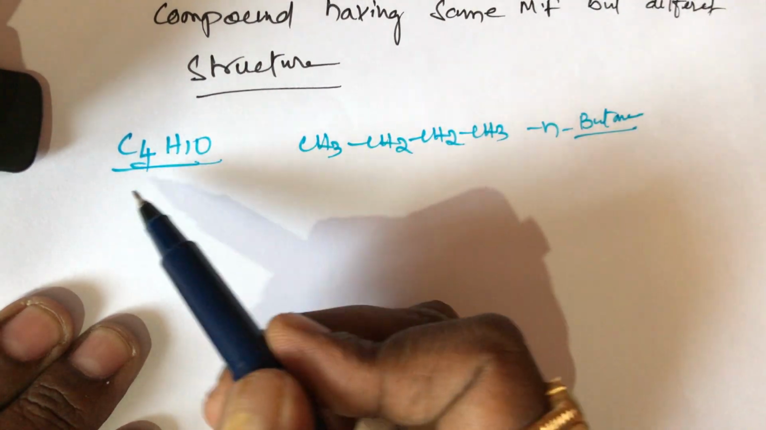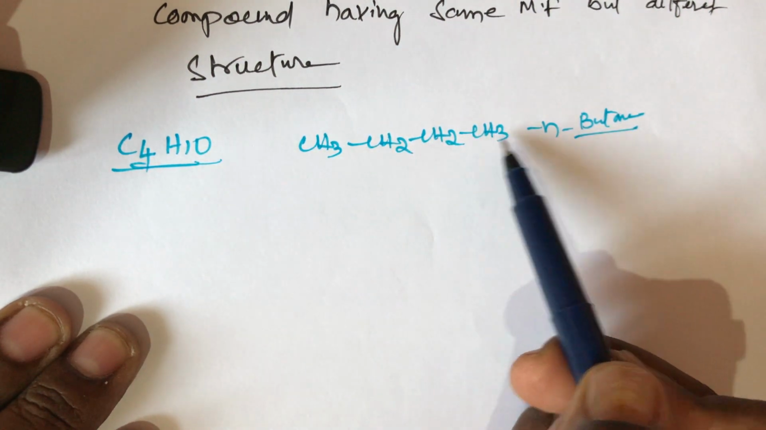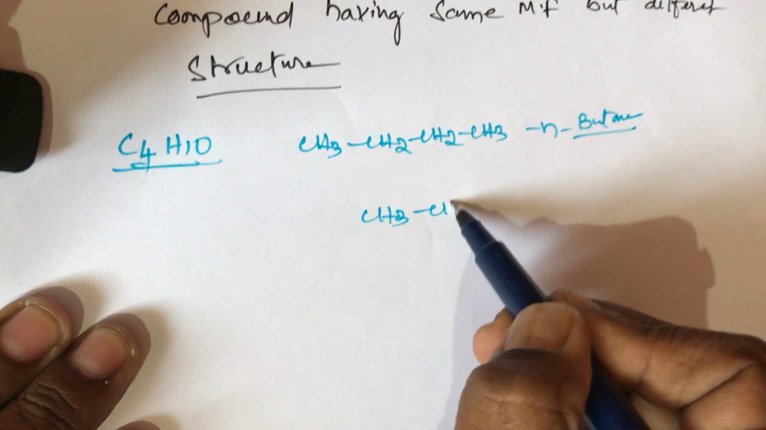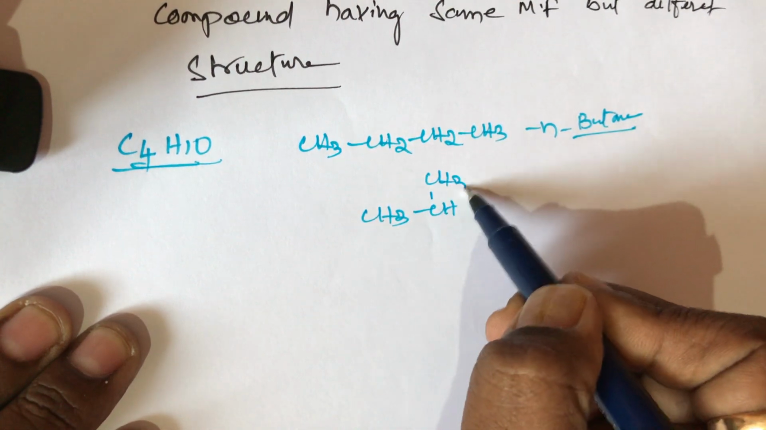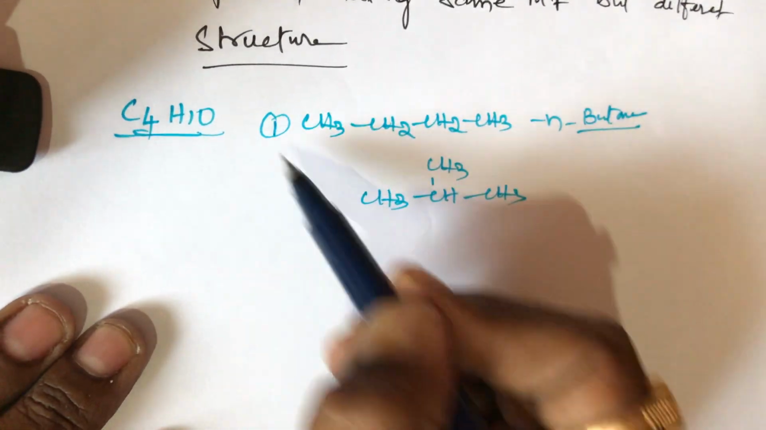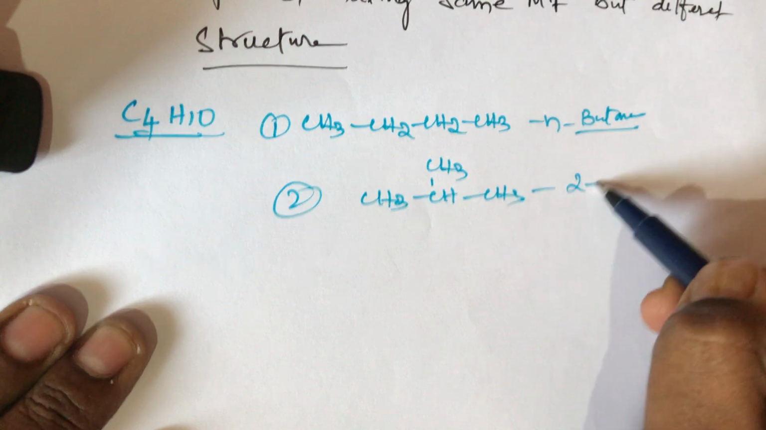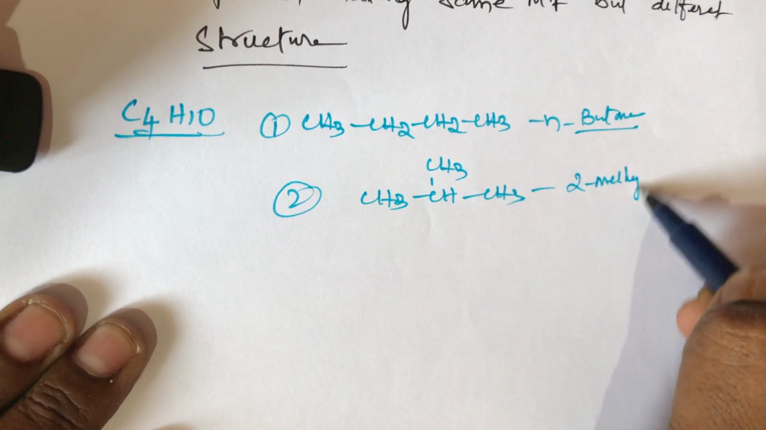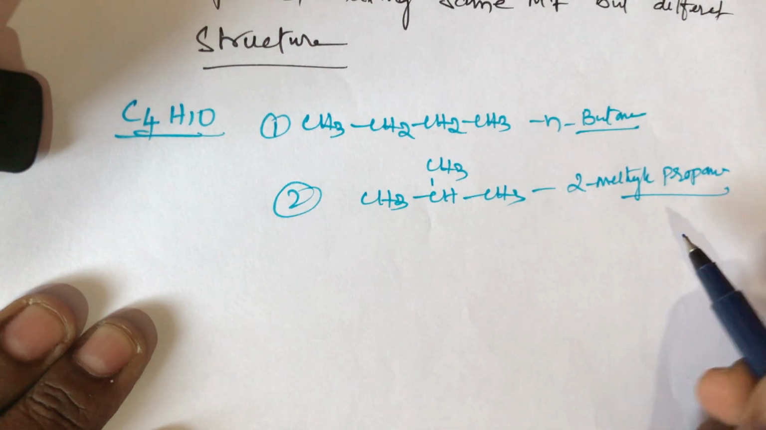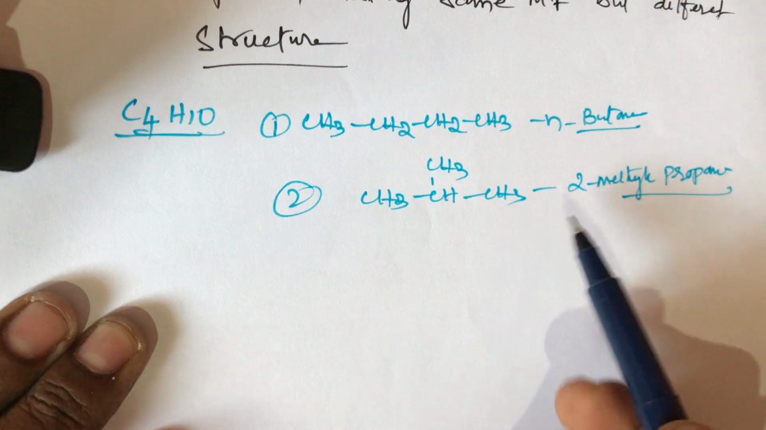Here everything is balanced. 4 carbons are there, 1 2 3 4, and 10 hydrogens are there. So C4H10, and we can also write CH3 CH CH3 with another CH3. This is structure 1, this is structure 2. What is the name of the second compound? That is 2-methylpropane. Here the molecular formula is the same but the structures are different.